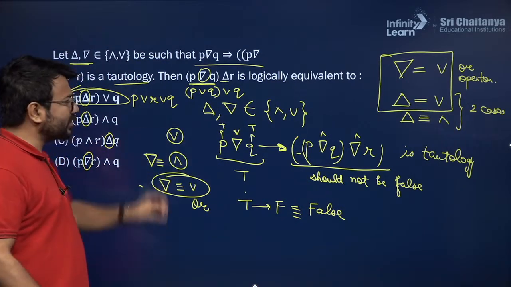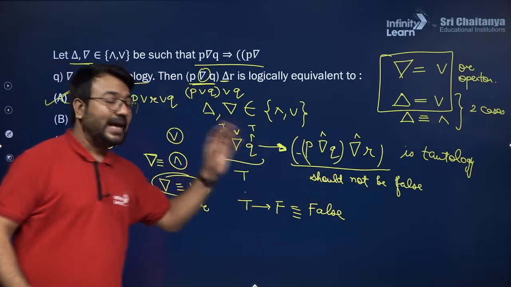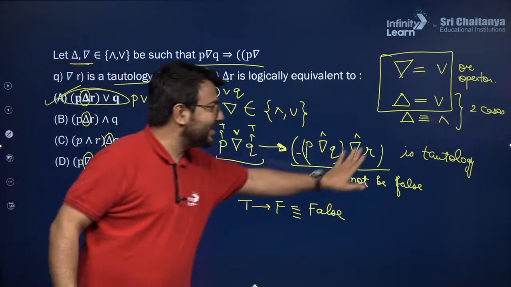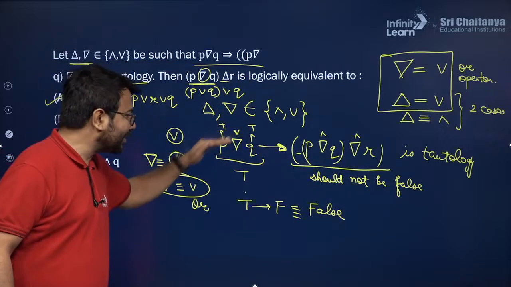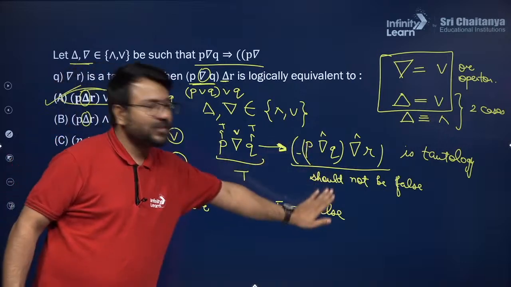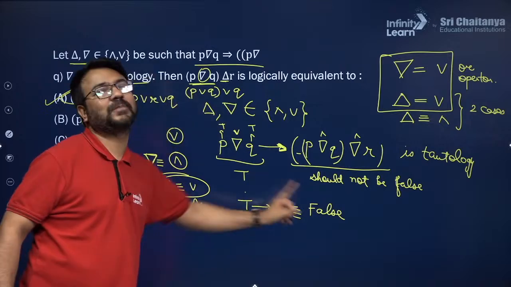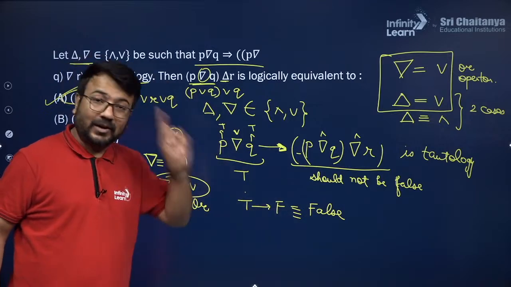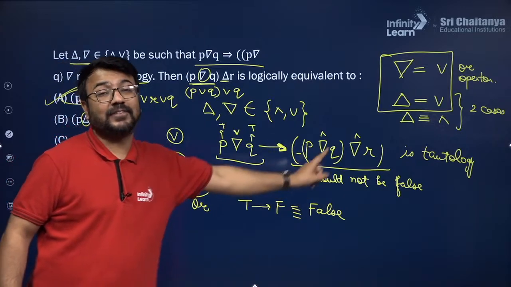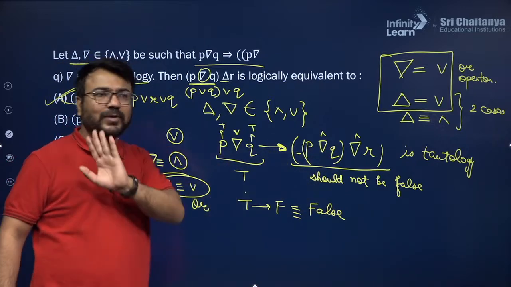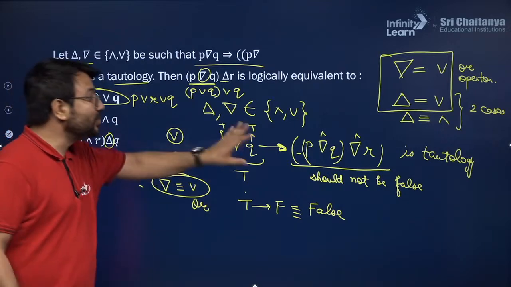This was quite a confusing question, but whenever we have questions of implication and the implication statement is a tautology, you definitely need to search for this case. If you are considering this is true, then this should not be false, because T implies F is false. This case should not be there in any situation. Only this thing you need to consider in a statement of implication if it is given to you as a tautology. Are you able to understand? Have you learnt the concepts from me using this question?